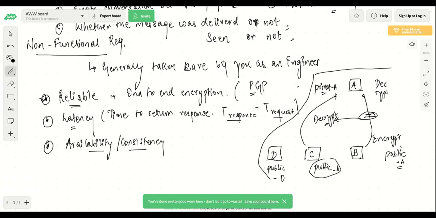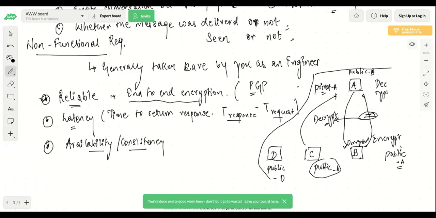And similarly, whenever A is sending a message to B, there will be a public key of B, which is shared with A, and a message will be encrypted, and finally the message will be decrypted by B. So that's how the encryption and decryption works. So I hope that is clear. So one reliability factor could be what? That there should be end-to-end encryption, so that your private messages or private chats are safe, and no one can spy on those messages.